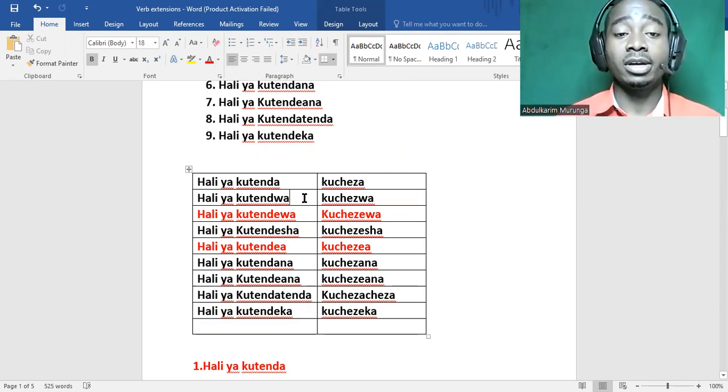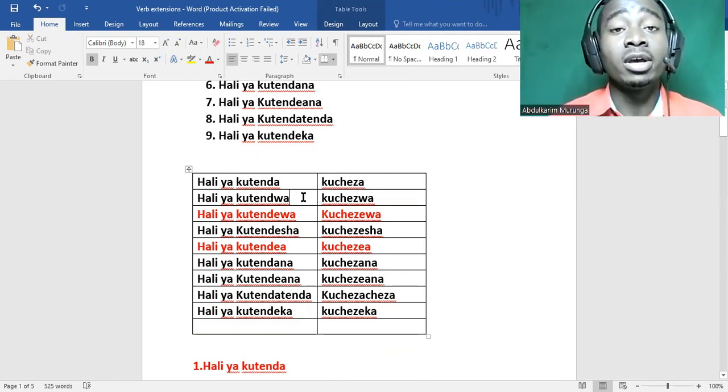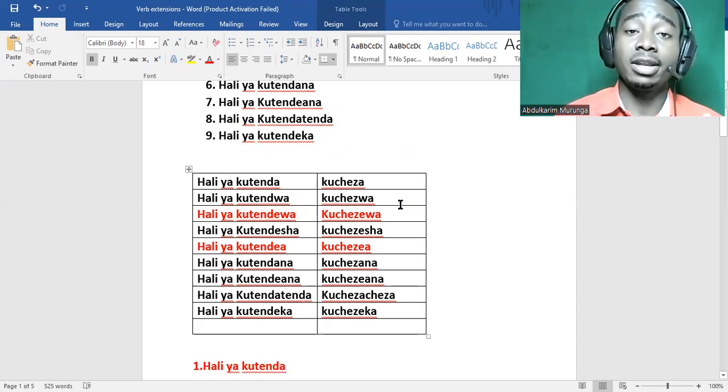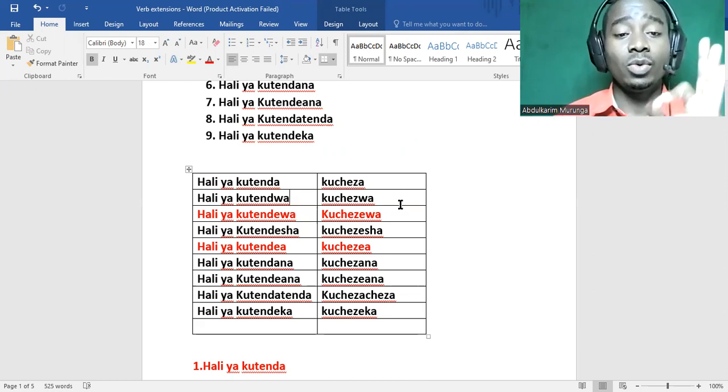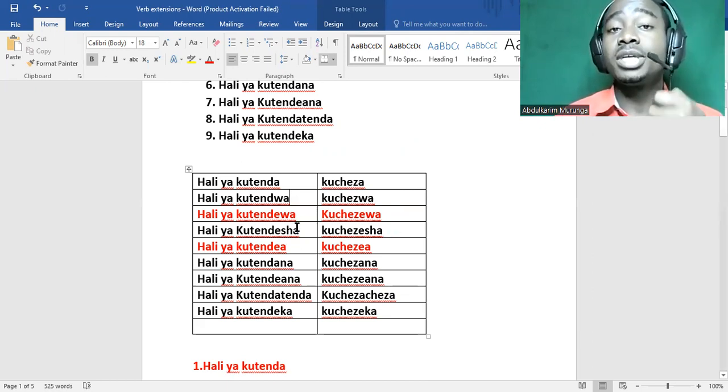The second one here is kutendwa. First, kutenda is to do, to act. An example here is kucheza. The second one is hali ya kutendwa. Hali ya kutendwa is to be done. It's the passive form. An example here is kuchezwa, to be played. Like a ball is played. Mpira unachezwa. Sawa?